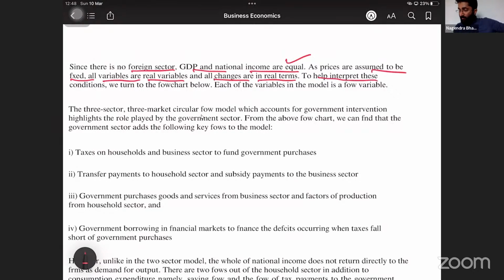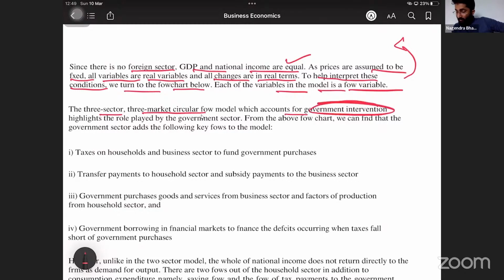To help interpret these conditions, we turn to the flow chart below, which we have already discussed in the above chart. Each of the variables in the model is a flow variable. The three-sector, three-market circular flow model accounts for government intervention. So what is the change here?